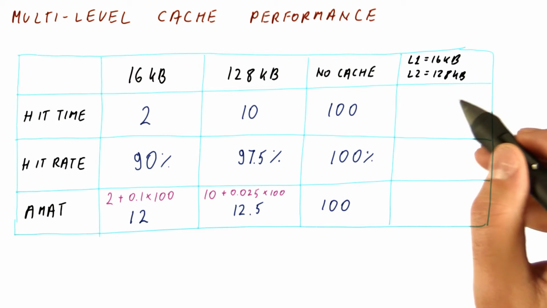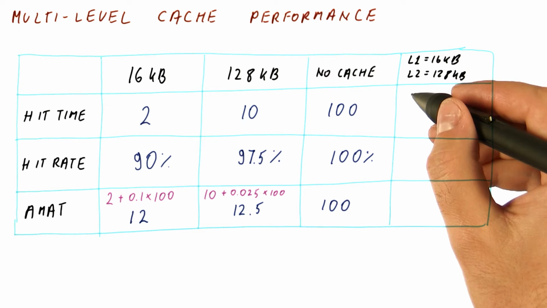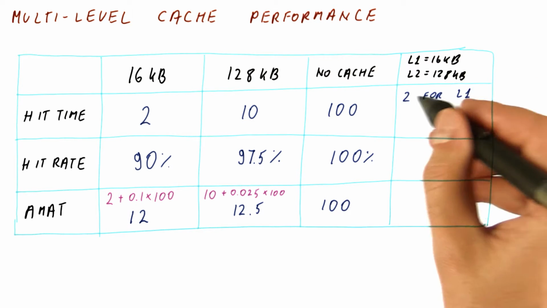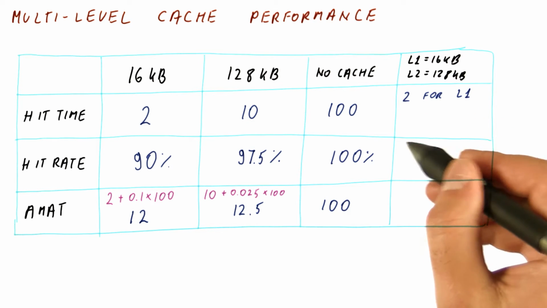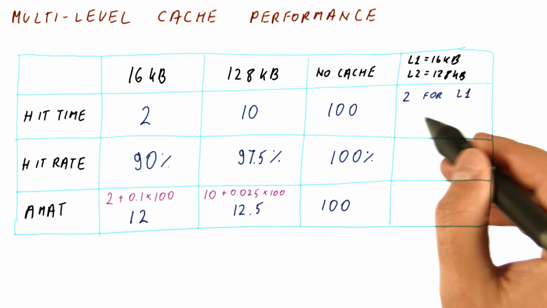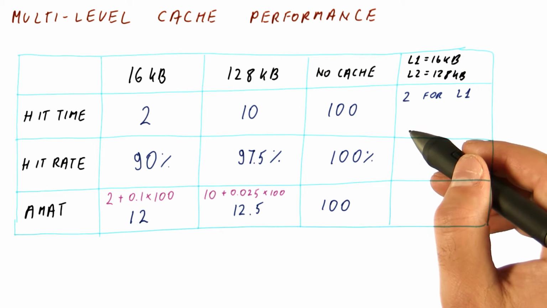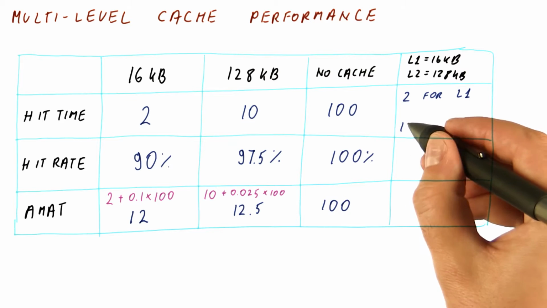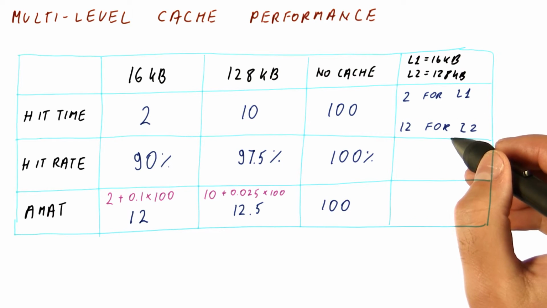So now let's look at the cache hierarchy. The hit time is different depending on which of the levels we hit in. The hit time is still going to be 2 cycles for a level 1 hit. For a level 2 hit, however, we first check in level 1, so we pay 2 cycles to check. Then we access L2 and have a hit. So overall now it's going to be 12 cycles for a level 2 hit.